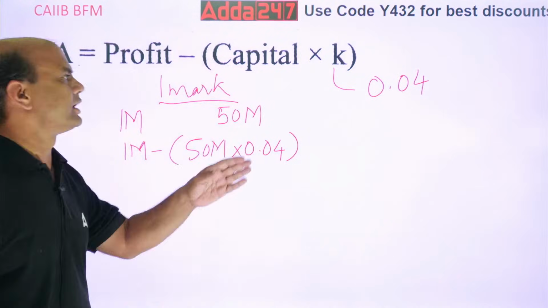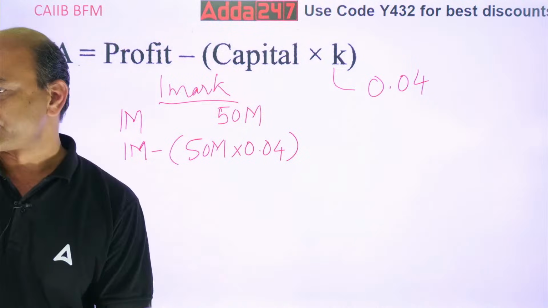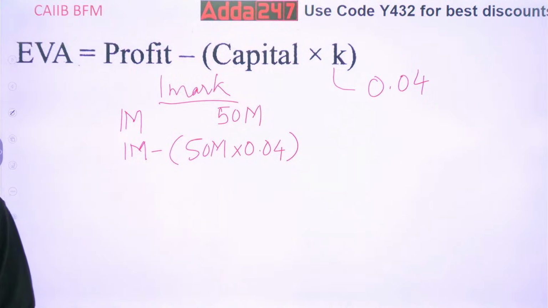What is the answer? 1 million minus 50 million into 0.04. 8 lakhs. K is a factor to be taken.